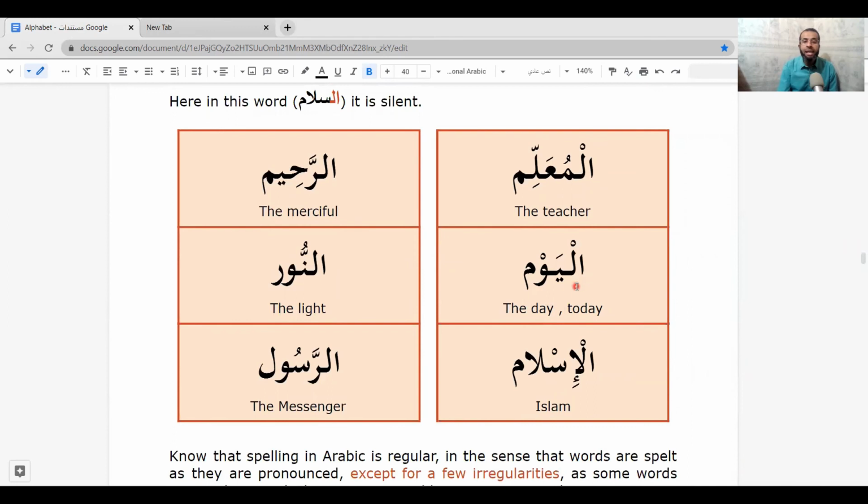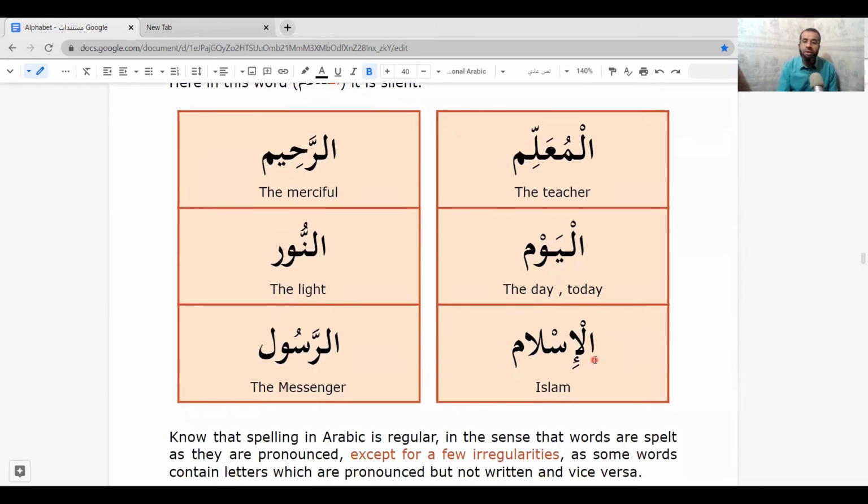Al-yawm. Al-yawm. The lam here is also pronounced. The next one, al-i. What's the next? S. Al-islam. Al-islam. So here in these three examples, the lam is pronounced.